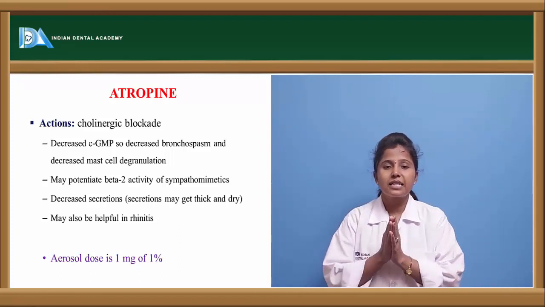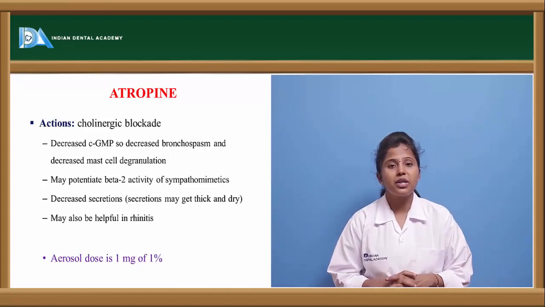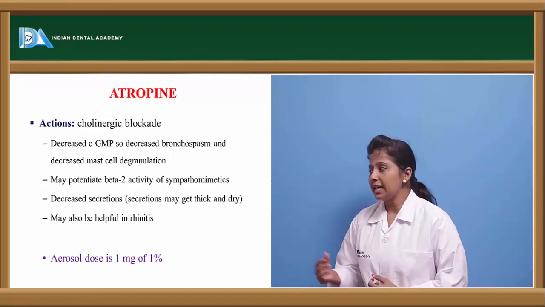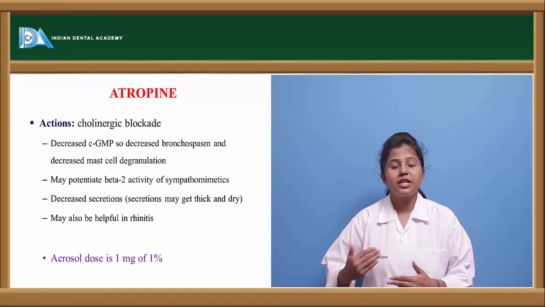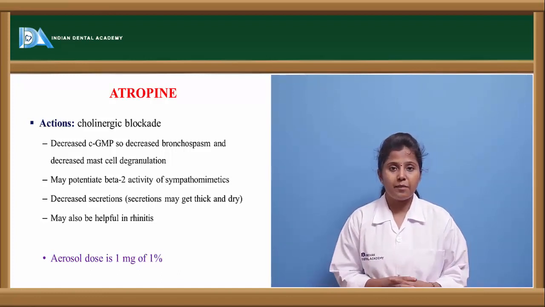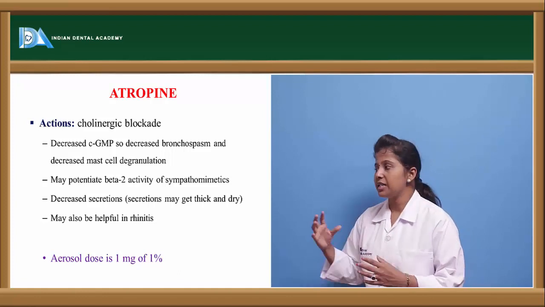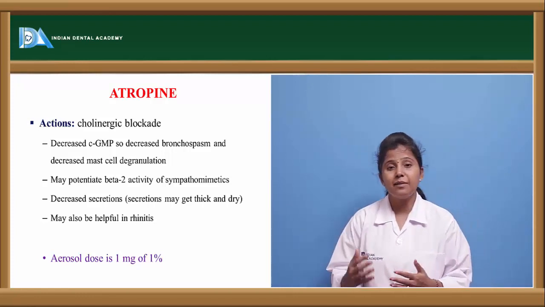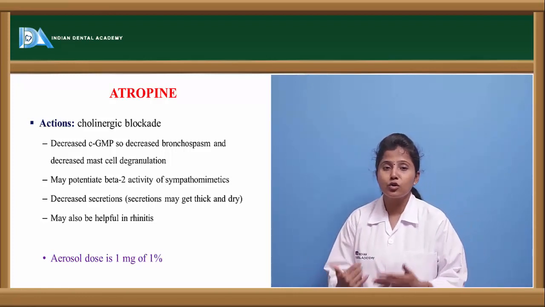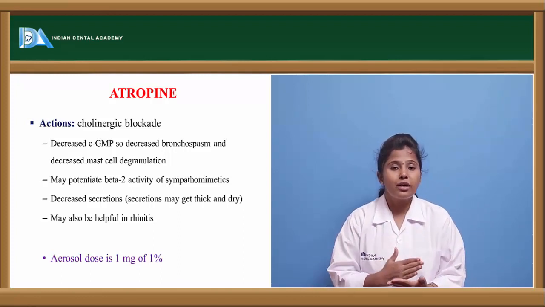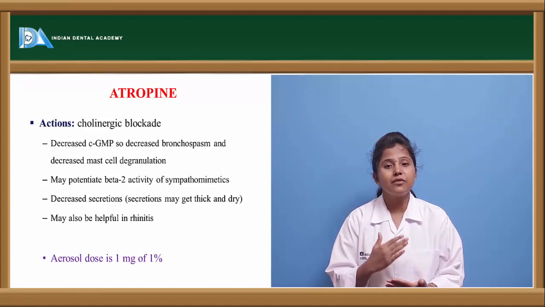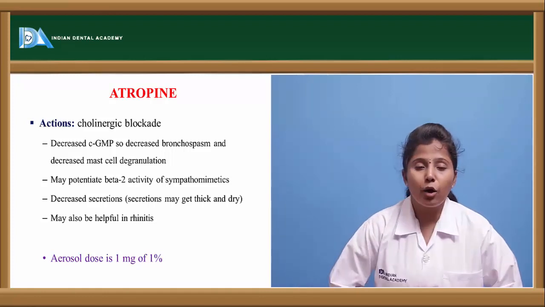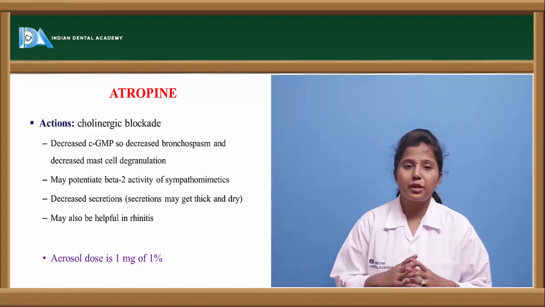Here cyclic AMP is one of the most important chemical mediators causing contraction of the smooth muscle. If the cyclic AMP levels are decreased, contraction and relaxation of the smooth muscle can be altered. So it shows decreased bronchospasm, and apart from bronchospasm, it also affects mast cell degranulation. The release of chemical mediators from these mast cells can be altered because of atropine, and it may also potentiate beta-2 receptor sympathomimetic activity.